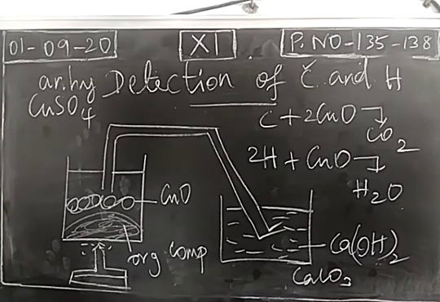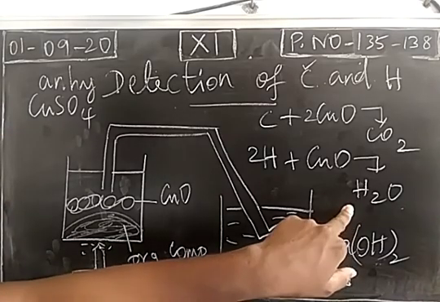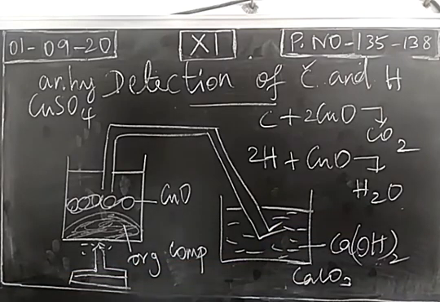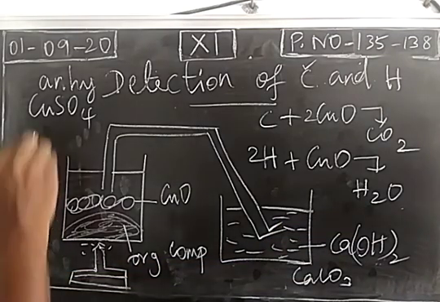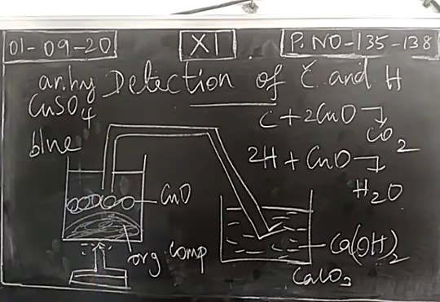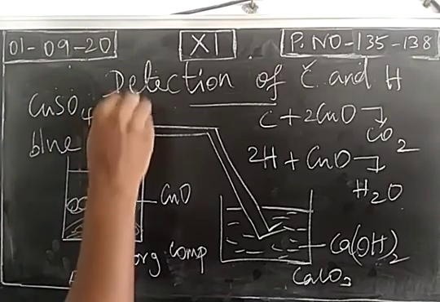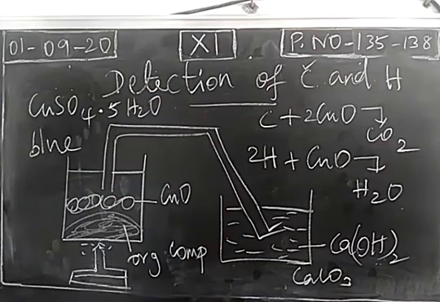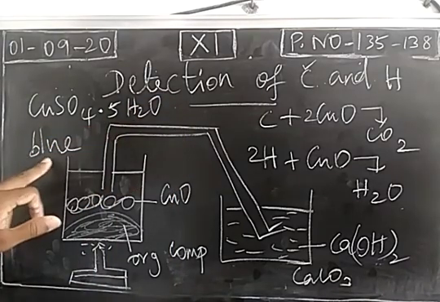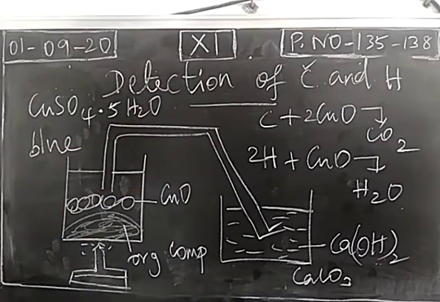When it is added to the container containing water droplets, there will be a color change. The water molecules present in the container will attach to this anhydrous copper sulfate. It becomes copper sulfate pentahydrate, and copper sulfate pentahydrate is blue in color.